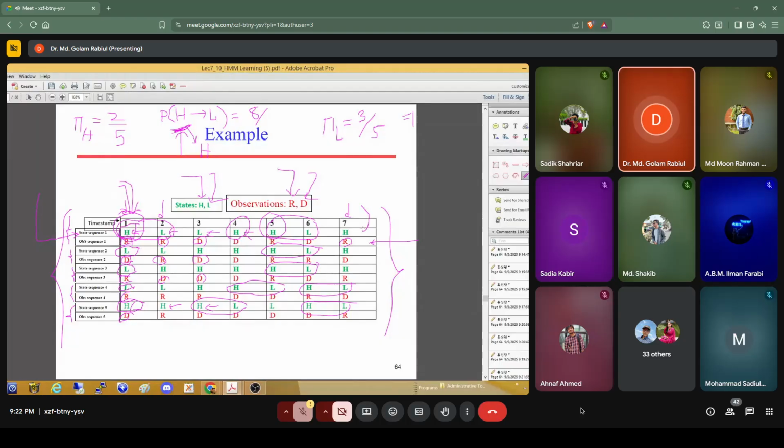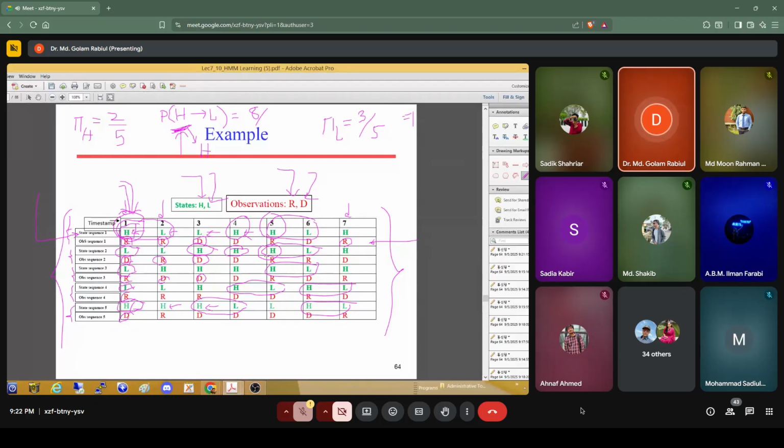We should not consider this because we can see there is no transition from H because this is the last day of the week. So there is no transition for that case. So that's why we should not consider this H as a transition. Here is L, L, then this is H, transition from H to H. This is another one, transition from H to H. So here is also transition from H to L. Then we should not count it, okay?